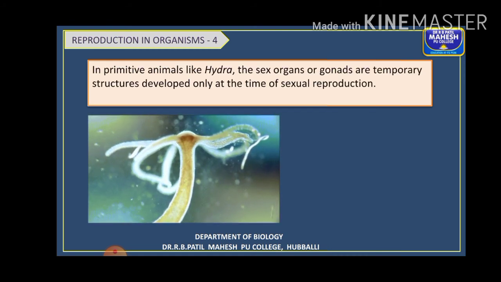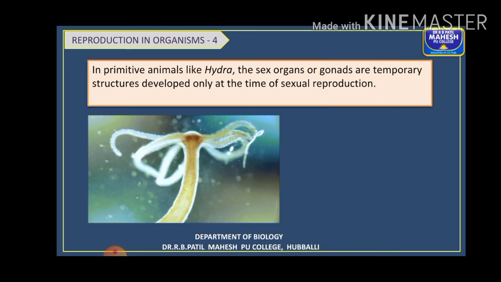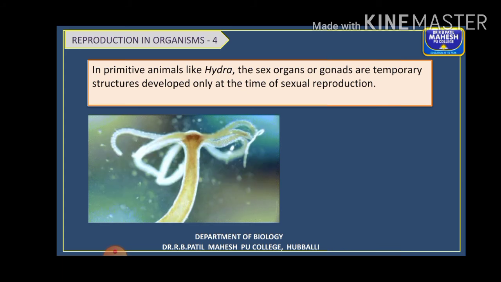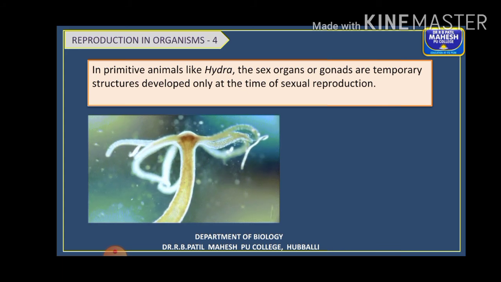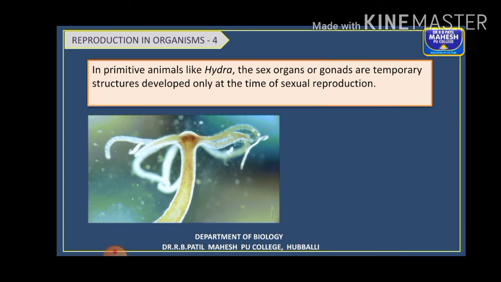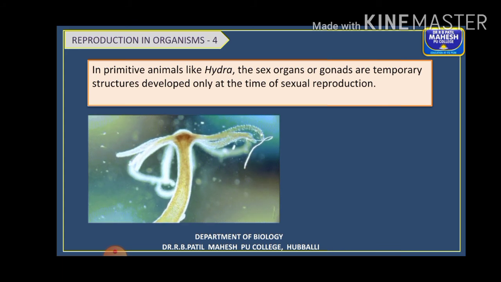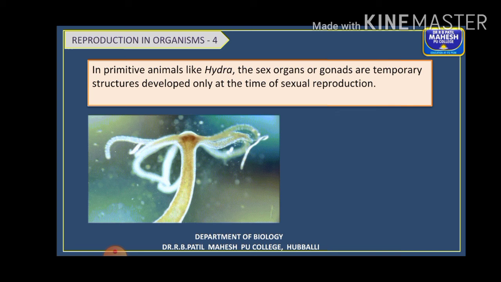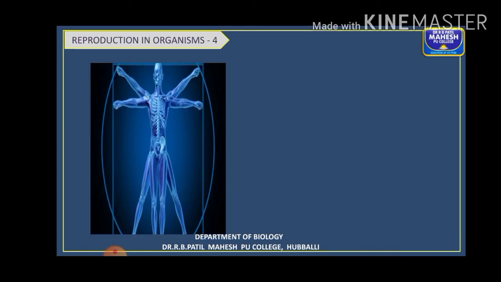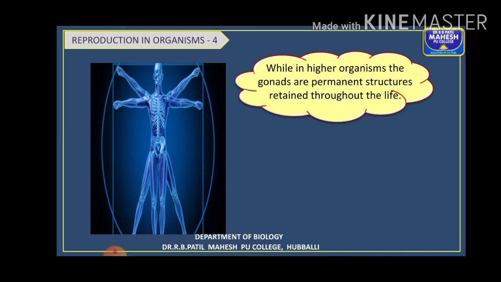Then when you come to primitive animals like hydra, there also you can find primitive sort of gonads present in hydra, the sex organs. Here they are just temporary structures. That is, whenever they go for sexual reproduction, then these gonads develop. But whereas in the higher organisms, the gonads are permanent structures.